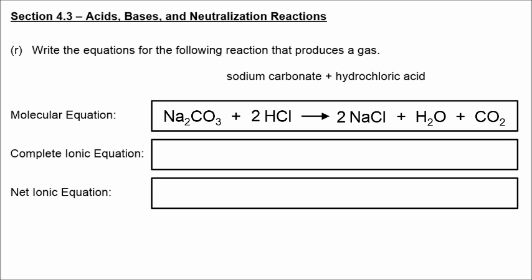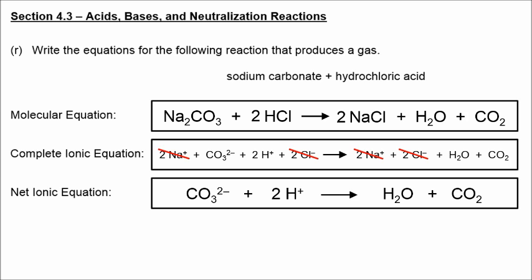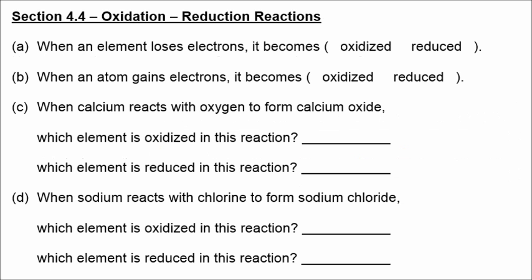Sodium carbonate is a soluble ionic compound, so it is broken up into ions. We break up HCl because it's a strong acid. We break up sodium chloride because it's a soluble ionic compound. And we don't break up a pure substance like water or CO2 gas. Crossing off the spectator ions, this is the net-ionic equation for the formation of carbon dioxide. A carbonate ion reacts with H plus ions in the form of a strong acid to produce water and CO2.